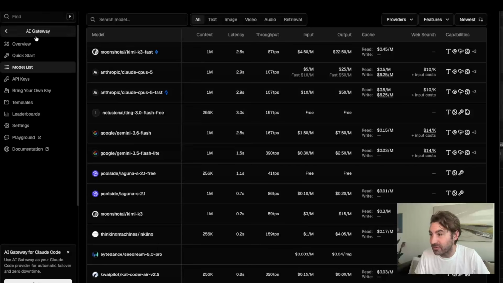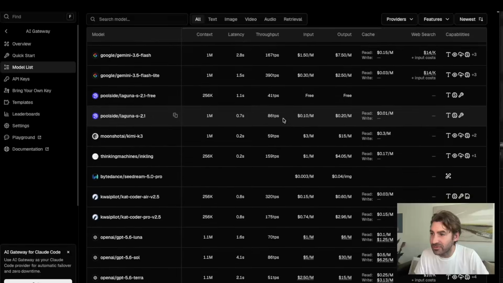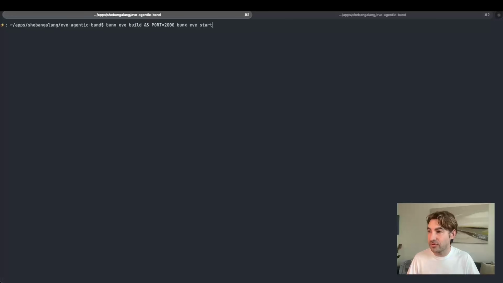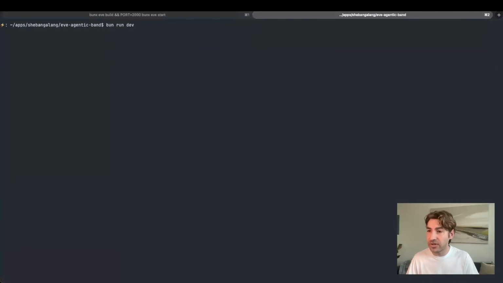The models themselves can be found in Vercel's AI Gateway, and there's a whole list of providers from text, image, video. You get one API key that'll cover the whole list, so changing the model is simply changing a line in the agent.ts file. Okay, so I'll start up the server, I'll build and start, and then it should load Eve running on port 2000. Now this version is a little bit buggy. The hot reload isn't really working for me, so I'm starting and building. And then with bun run dev on the front end, we'll run the UI.